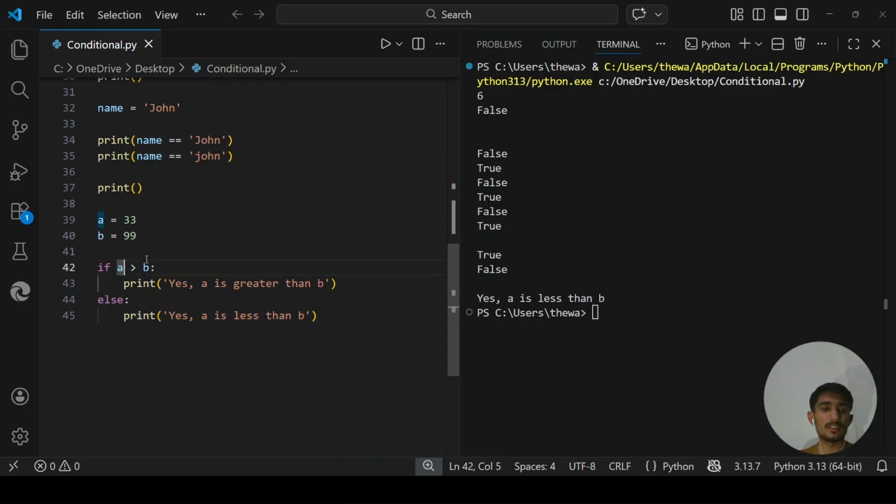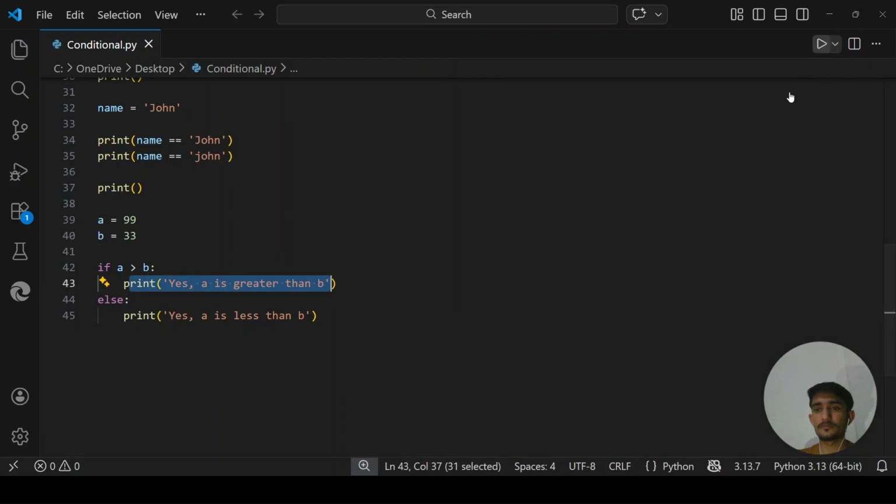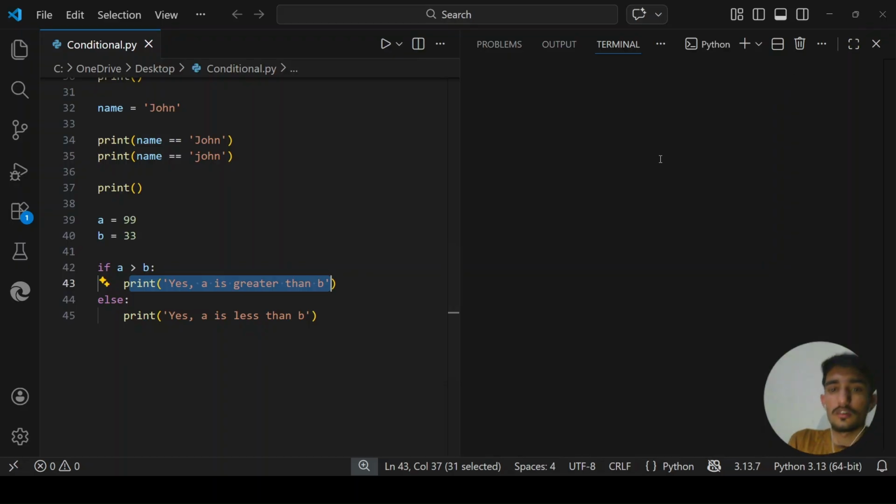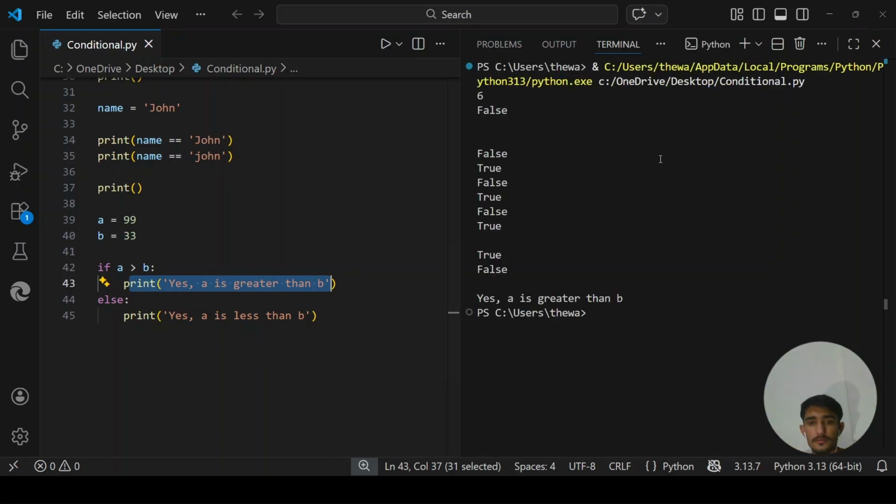Let's create a condition here with 99 and 33. Now the if condition is true because a is greater than b, so this will print out. You see that a is greater than b.